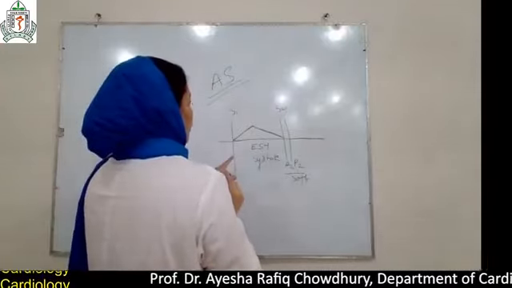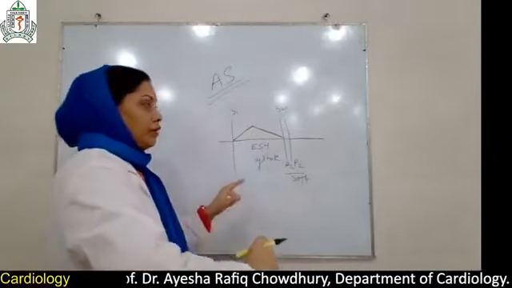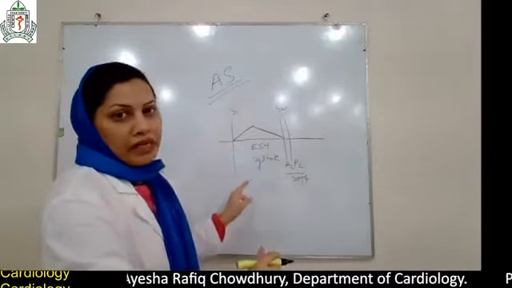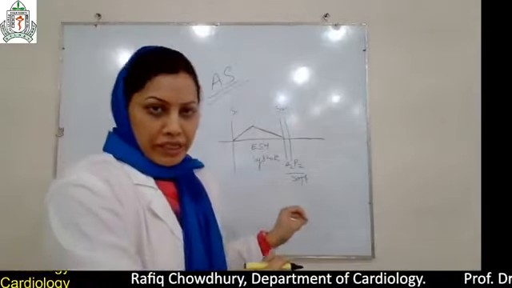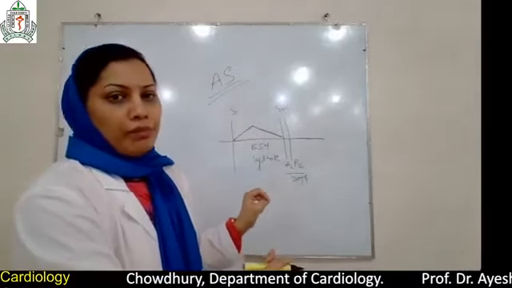In this patient, the murmur is heard in the aortic area, also in the mitral area.